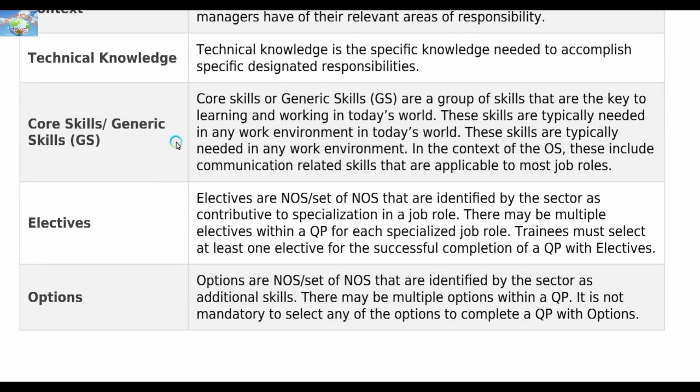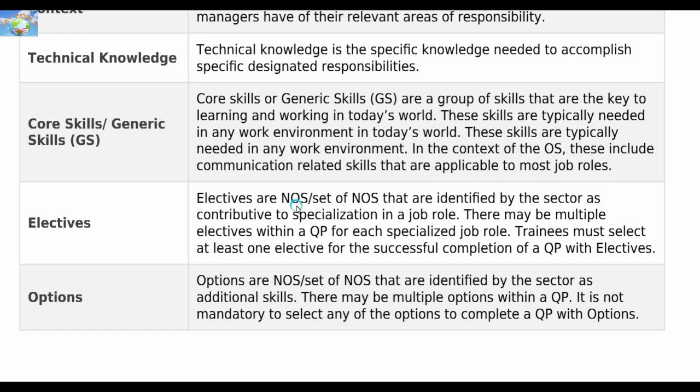Core skills or generic skills are a group of skills that are key to learning and working in today's world. These skills are typically needed in any work environment in today's world. In the context of the OS, this includes communication related skills that are applicable to most job roles.